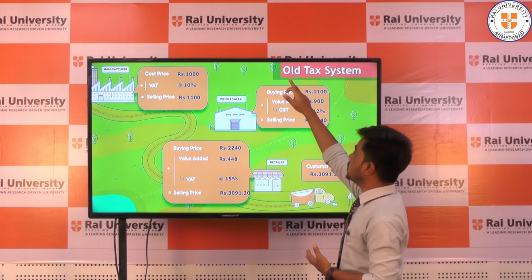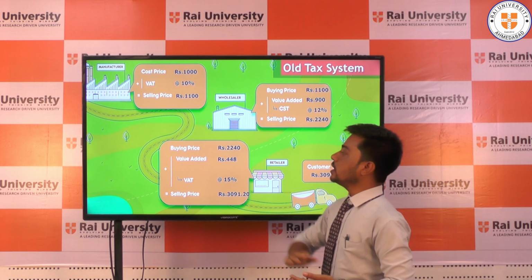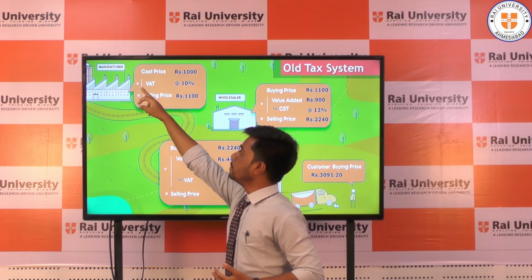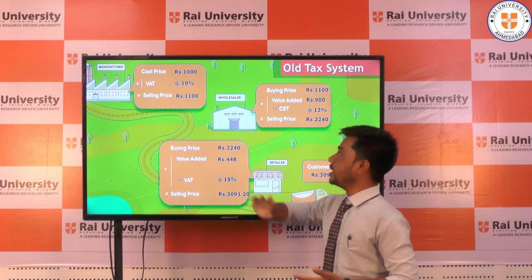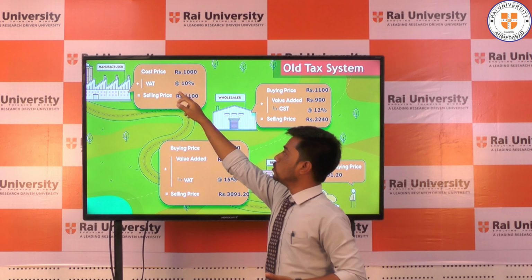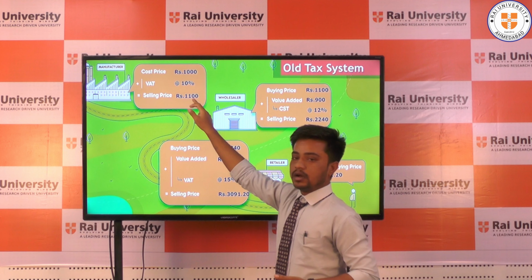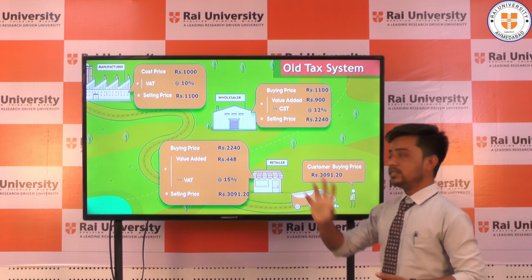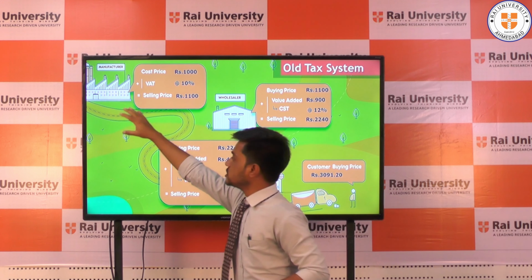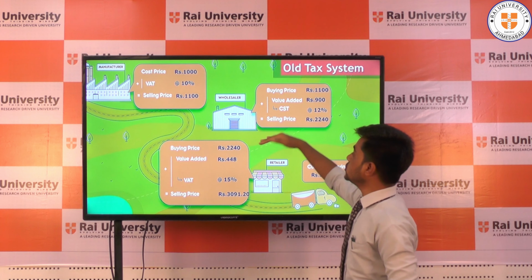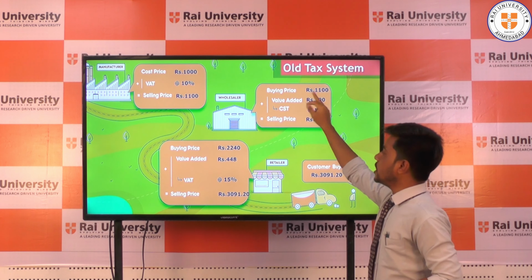Now we discuss the old tax system. The government is adding value added tax, assumed to be 10%. So the selling price is 1100. Then the manufacturer sells to the wholesaler, so the wholesaler's buying price is 1100.